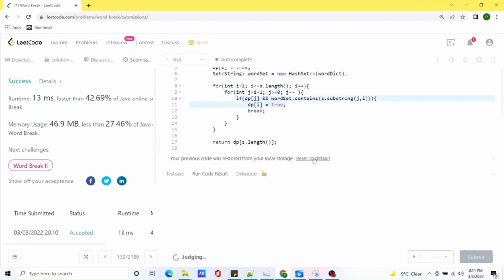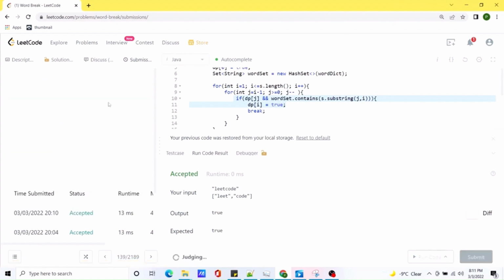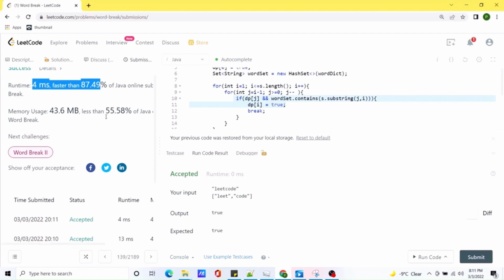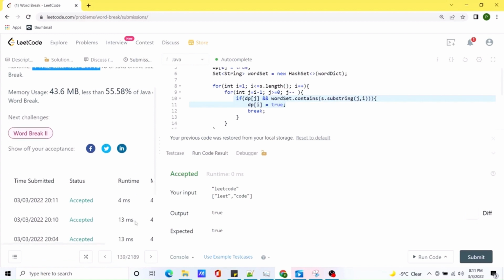So let's try to run the code first. Yeah, this works. Let's try to submit it and see the significant difference. Now our solution is much faster. Previously this one was running in 13 milliseconds, and this one now runs in 4 milliseconds. Basically we are just eliminating and breaking out of this inner loop faster. We are not doing anything special.